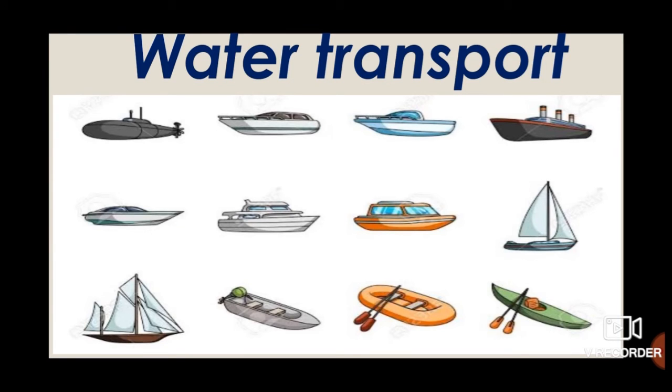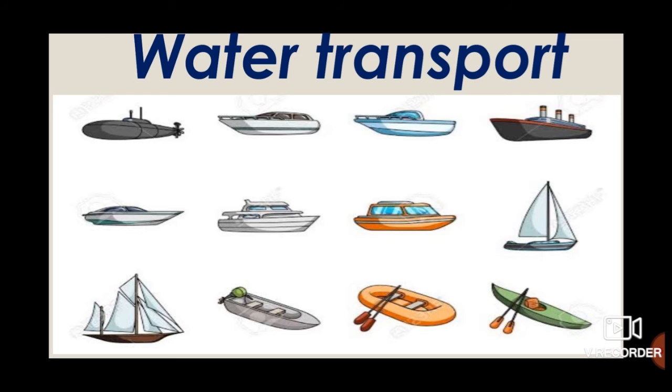Next is water transport. In the early times, people lived on the banks of rivers. Initially, logs were used to travel across the rivers. Then people learned to make rafts with logs and bamboos to travel across the water bodies. Gradually, they learned to make canoes and boats to sail. With the passage of time, ships and boats were made using engines. These are still used to carry goods and passengers from one place to another.